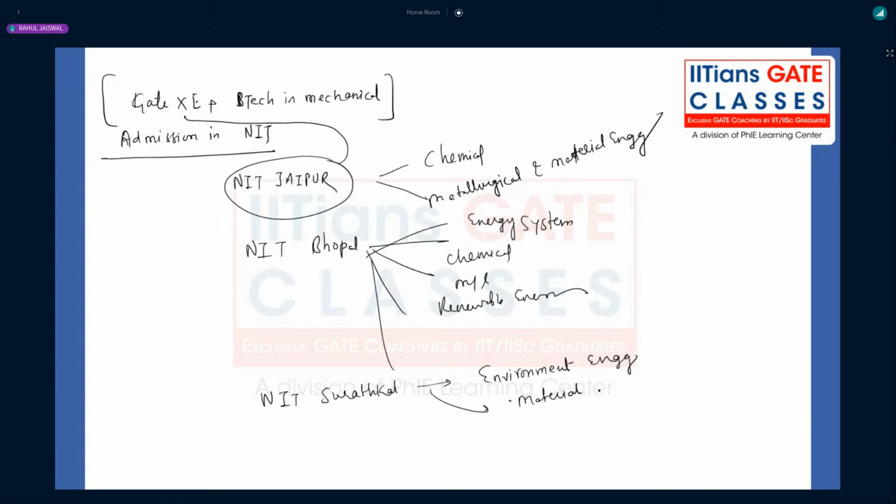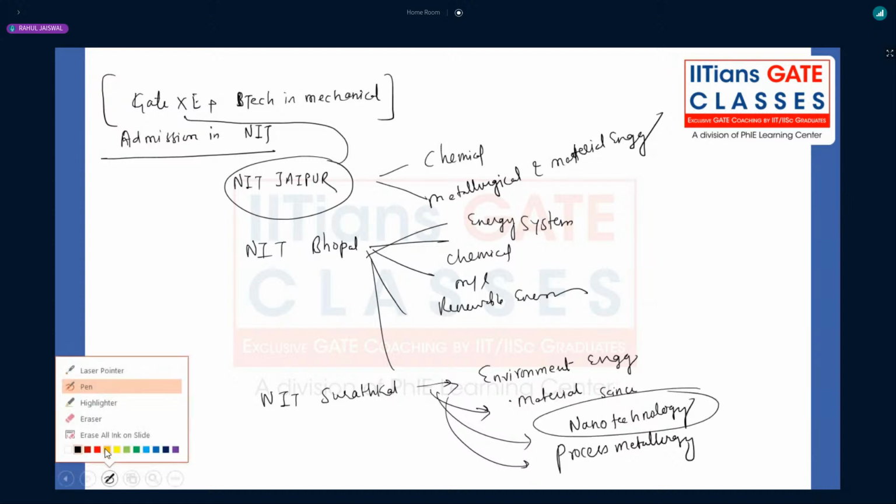But for other material science and engineering, you can have admission, nanotechnology, and then you have process metallurgy. No use of any branch except nanotechnology, if you are very much interested in nanotechnology, that's it.